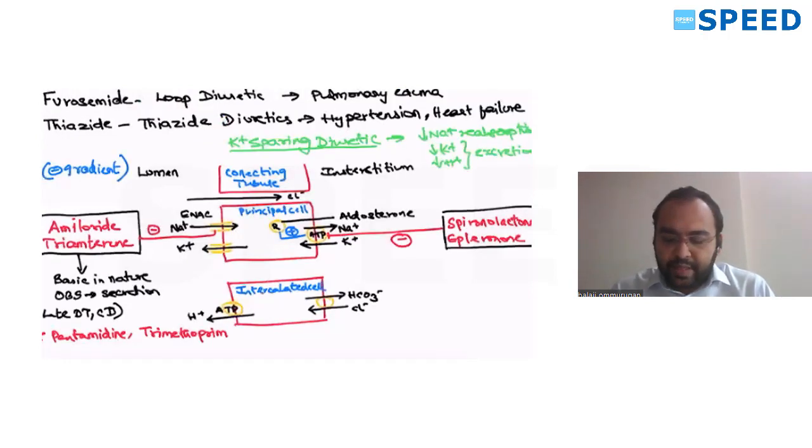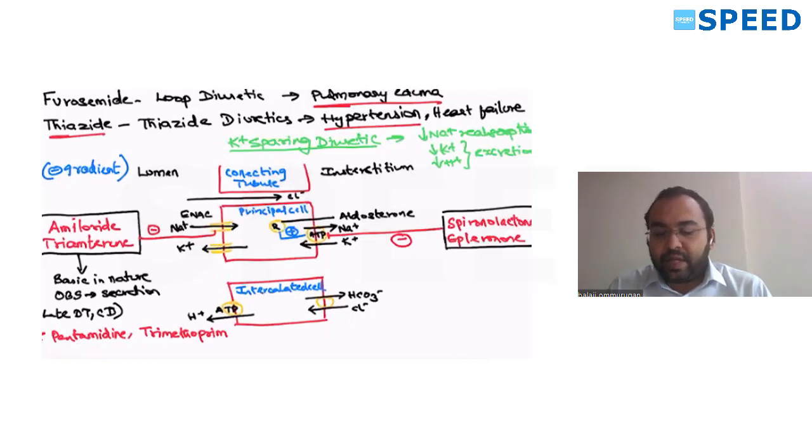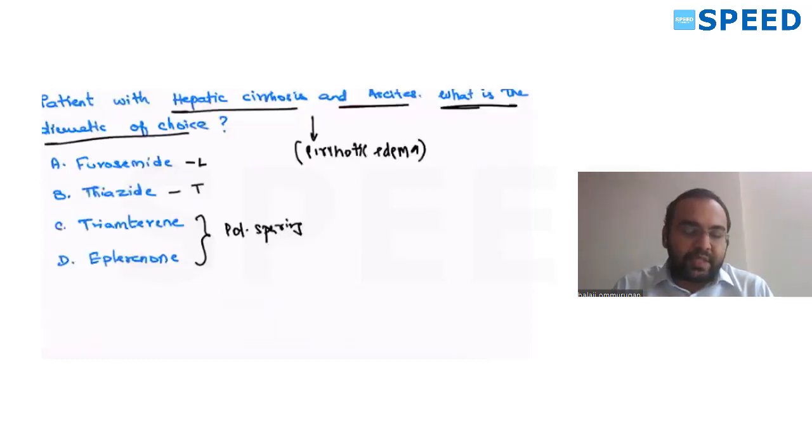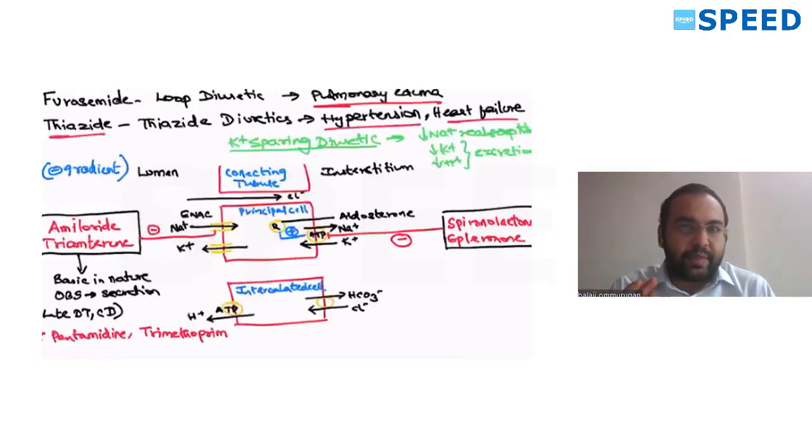So see, furosemide is a loop diuretic. Indication is pulmonary edema because it causes vasodilation in the pulmonary vasculature. Thiazide diuretic: indication is hypertension, first line agent for hypertension. Also heart failure. So the first two options are ruled out here. Furosemide and thiazide, it's not the option. So C and D, either one is the option. Both are potassium sparing diuretics. There are two types of potassium sparing diuretics.